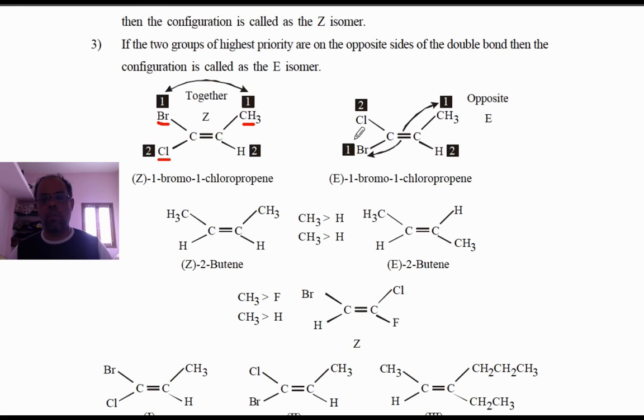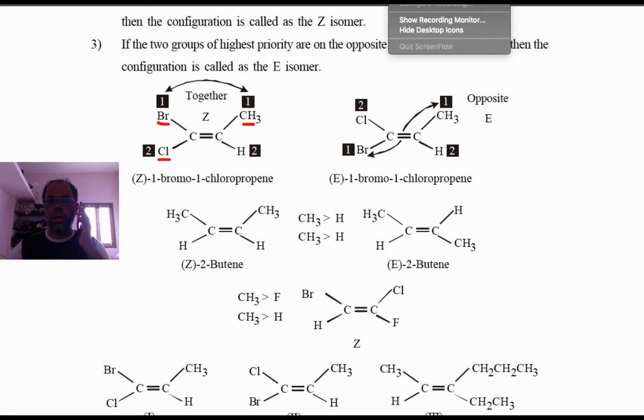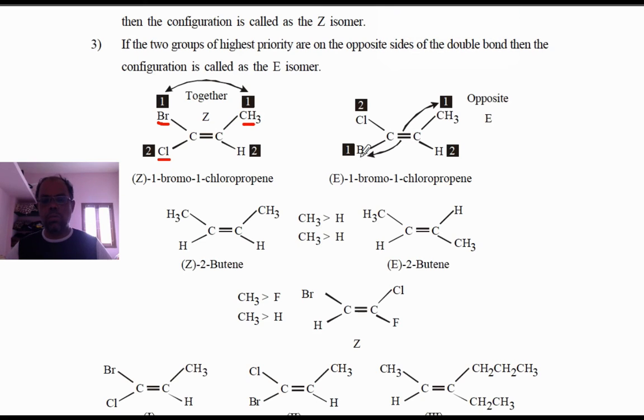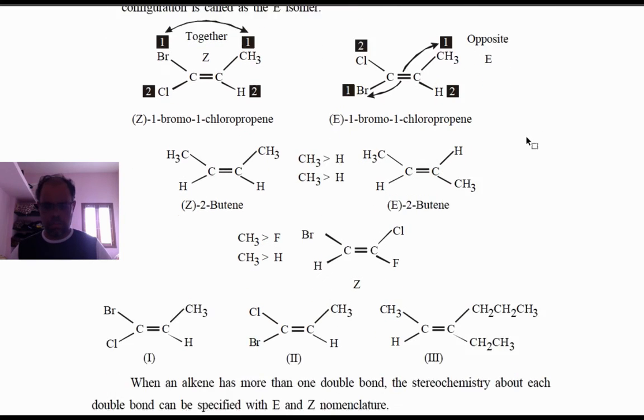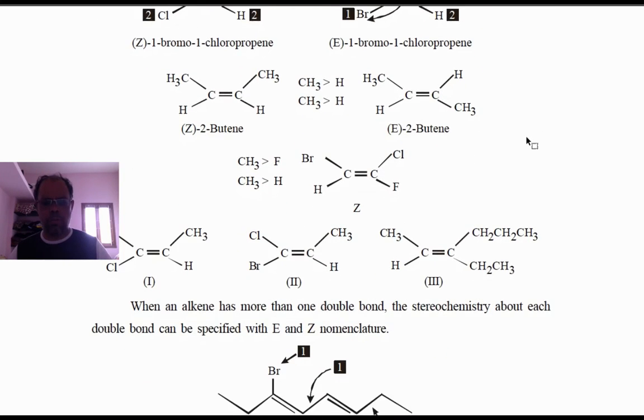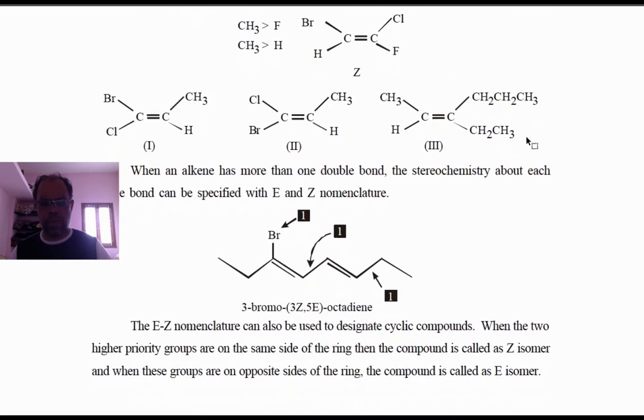Suppose they are on opposite sides, as in this case, the same compound but with a different arrangement. Now the 1 and 2 are on opposite sides, so it is E. The same way you can go for all the compounds for E and Z configuration.